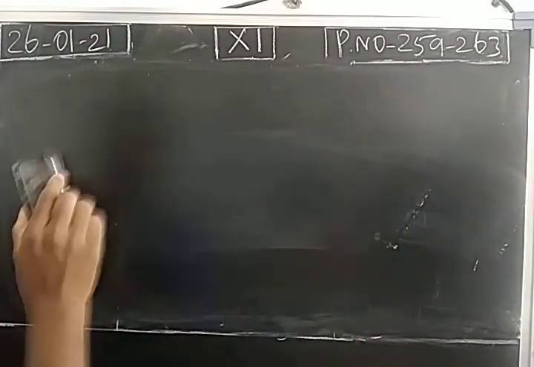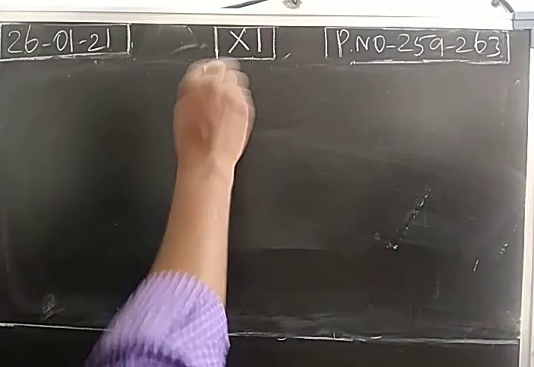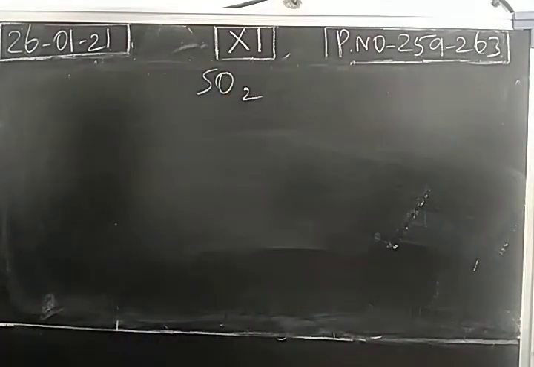So what are the oxides of sulfur? They are behaving as gas pollutants. Sulfur dioxide and sulfur trioxide. So both are the gaseous pollutants. The sulfur dioxide is produced due to the burning of fossil fuels.